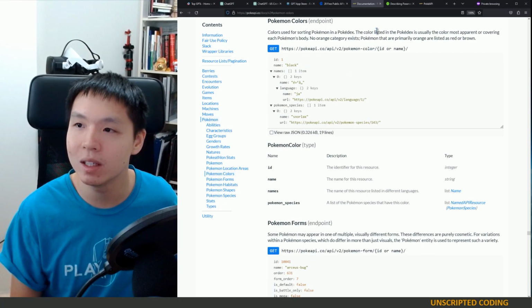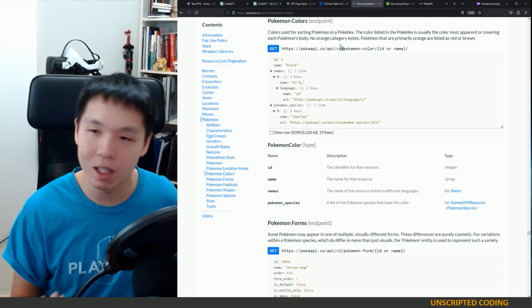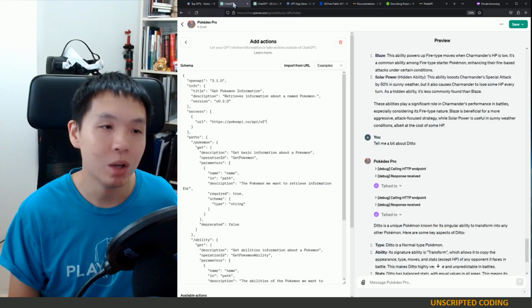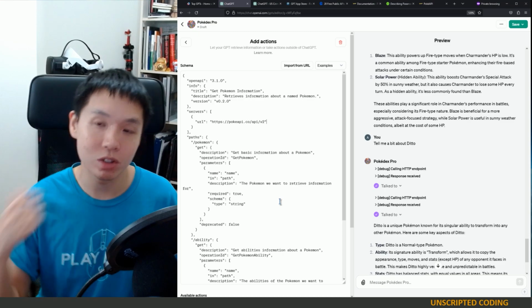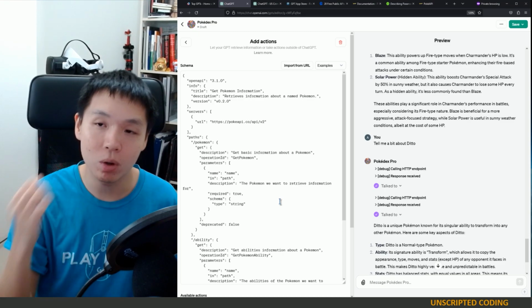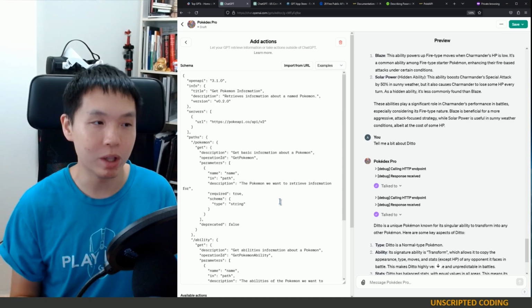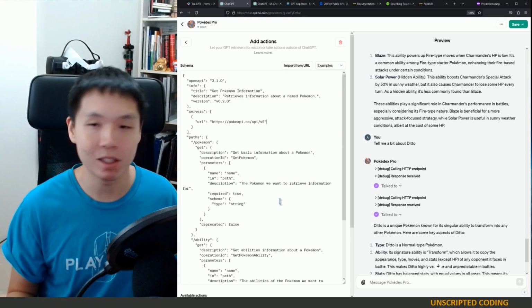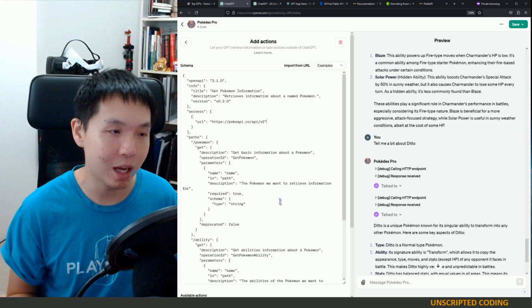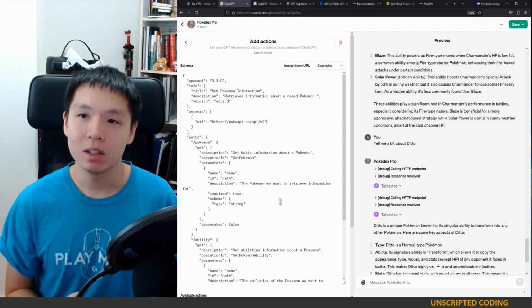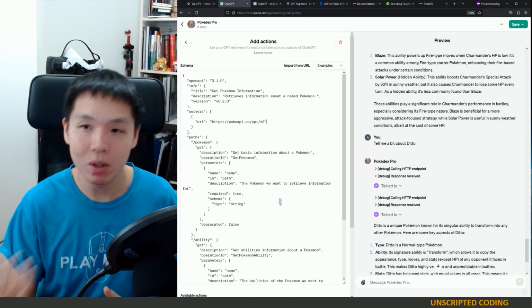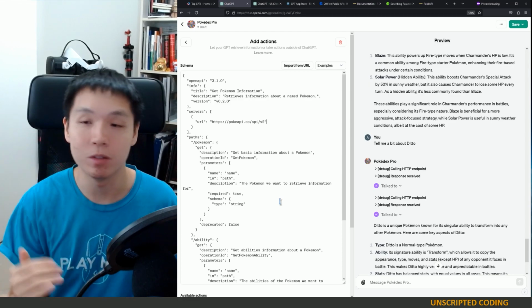I don't know what this is, but let's say we get yellow for Pikachu. We might then send it to a separate API. I'm thinking colors, which I was using before, and say what goes well with yellow. And it spits out, I don't know what actually goes well with yellow, black and orange maybe. So you could connect to multiple APIs and start building more and more sophisticated ones.